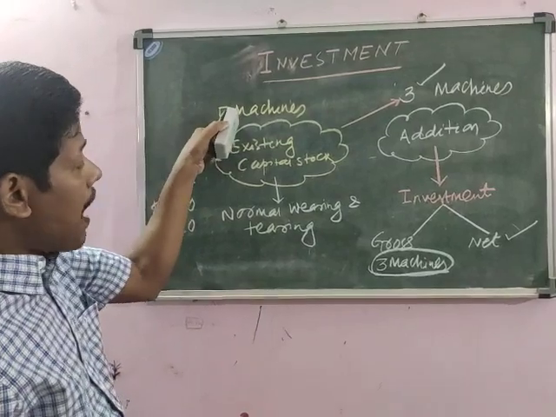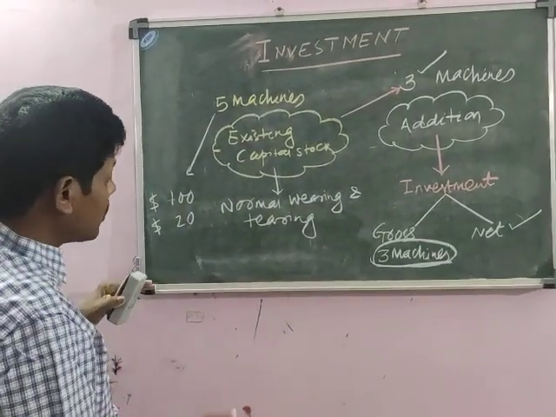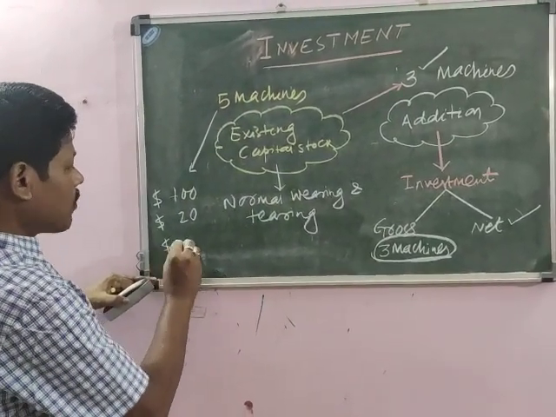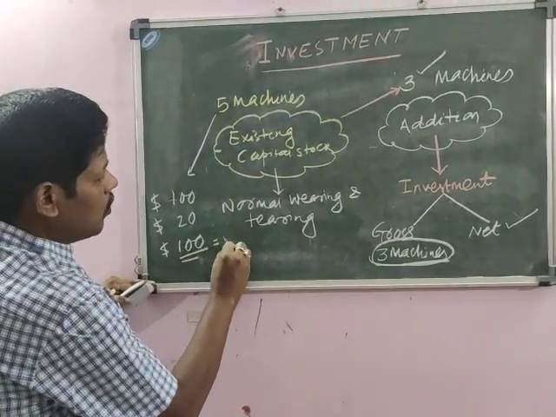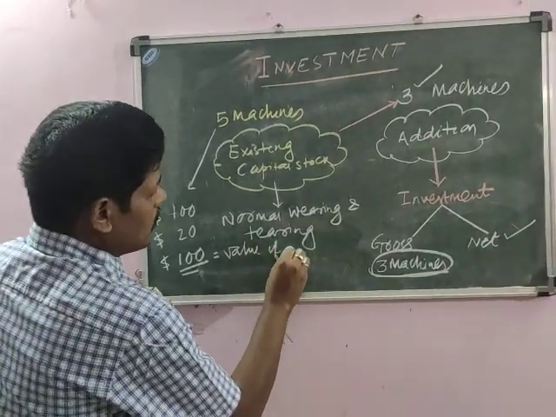So of these 5 machines, the total amount that will be reduced is $100, and that is equal to the value of one machine.